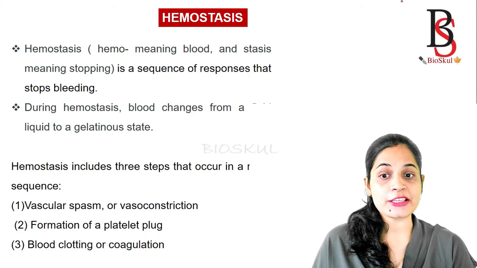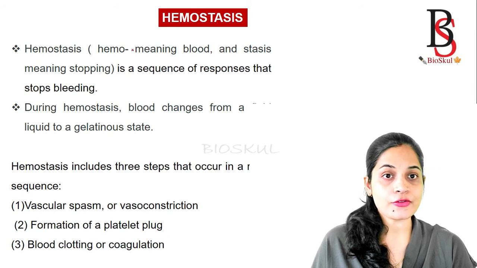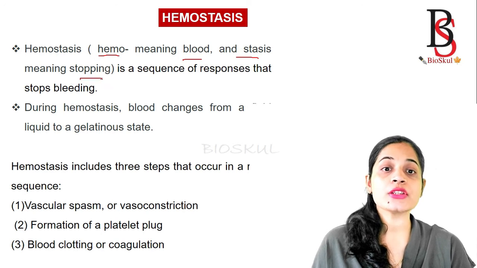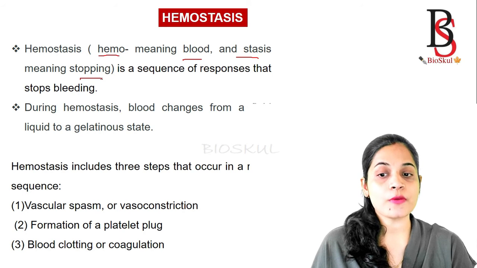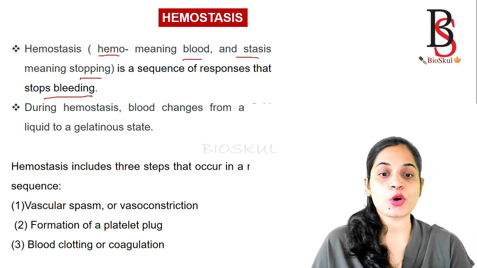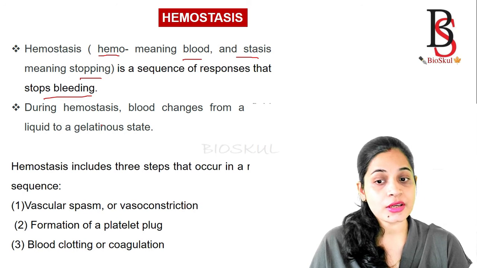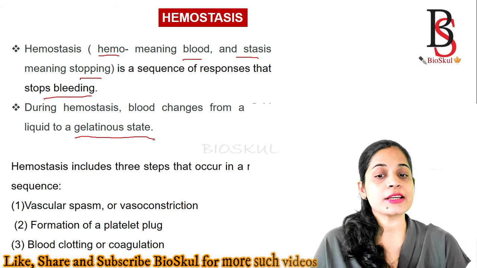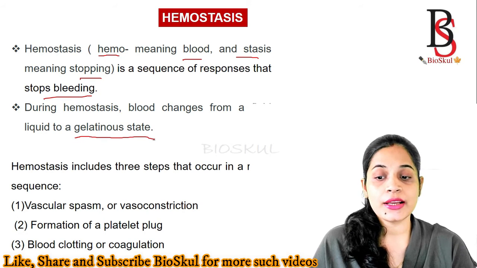What is hemostasis? Hemostasis is derived from the Greek words hemo meaning blood and stasis meaning stopping. It is a sequence of responses that stops bleeding. During the process of hemostasis, the blood changes from its liquid state into a gelatinous state. Hemostasis includes three steps in rapid sequence.